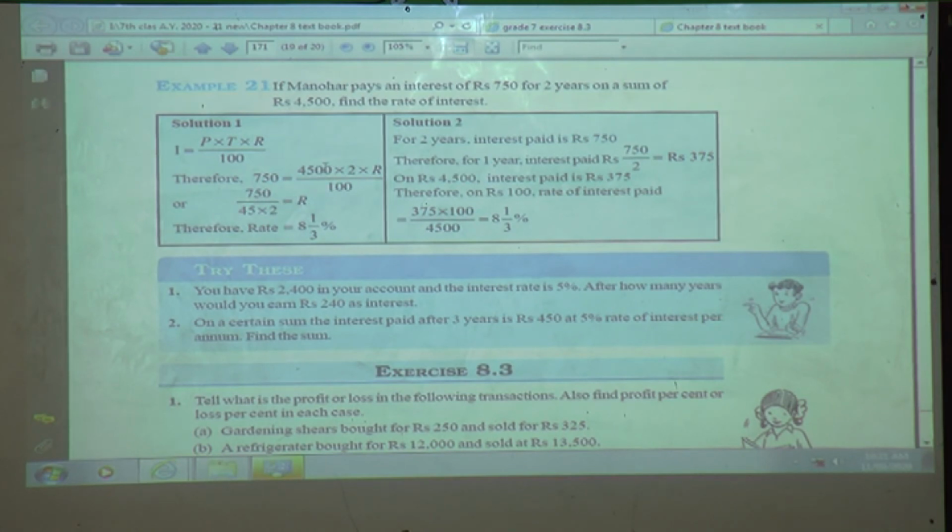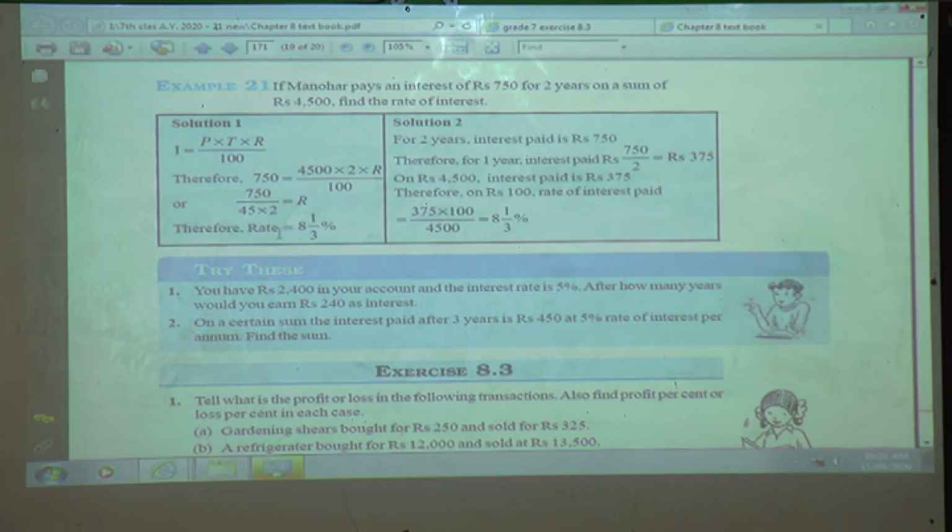That is, if it is in the numerator, it will go to the denominator. After cancelling this, we get an improper fraction. When we convert that improper fraction, we will get a mixed fraction, because we have to find the rate of interest, which will be in percent.